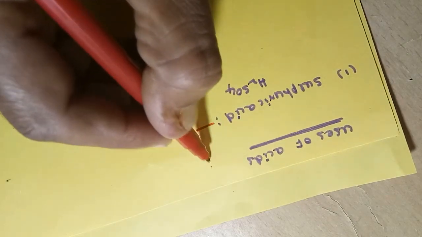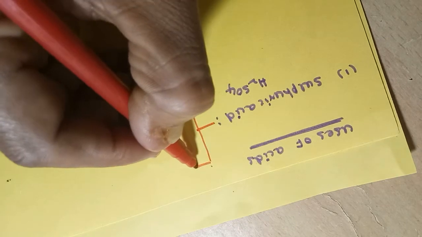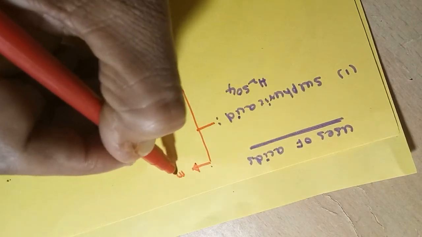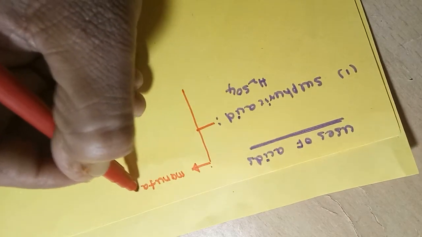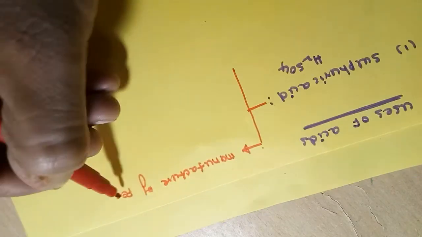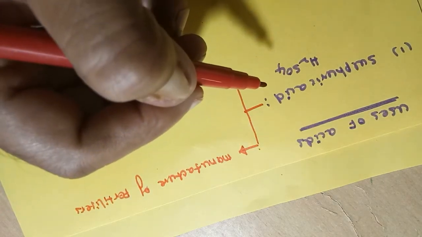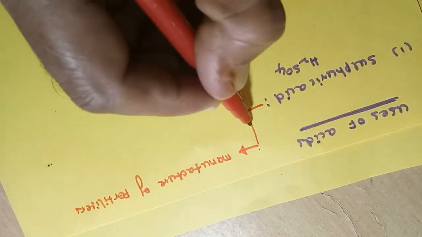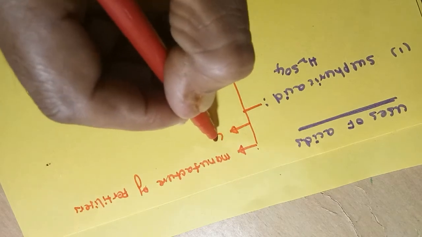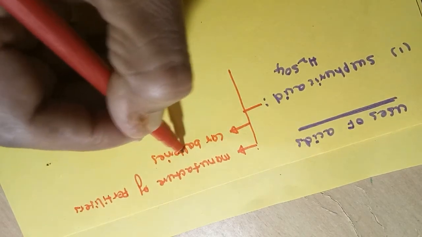Where do we use this sulfuric acid? Sulfuric acid is majorly used in the manufacture of fertilizers. It is also used in car batteries, bike batteries, vehicle and lorry batteries.